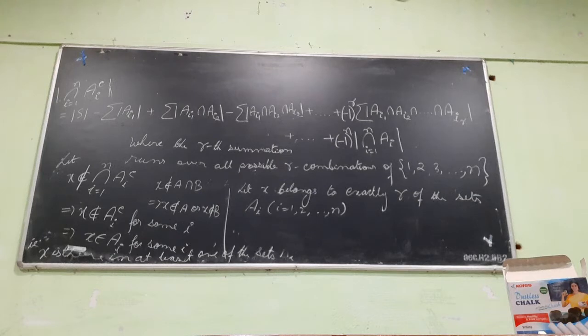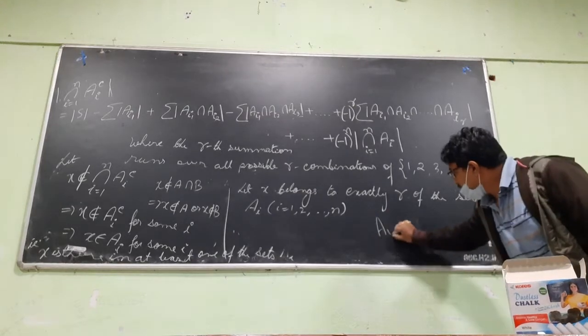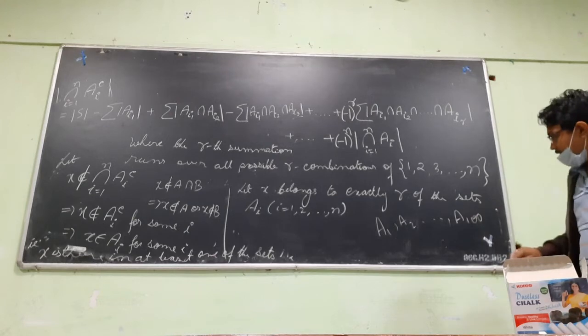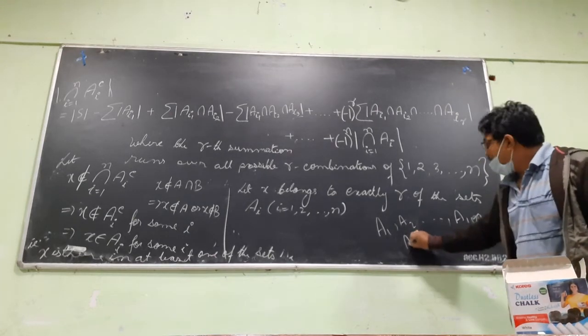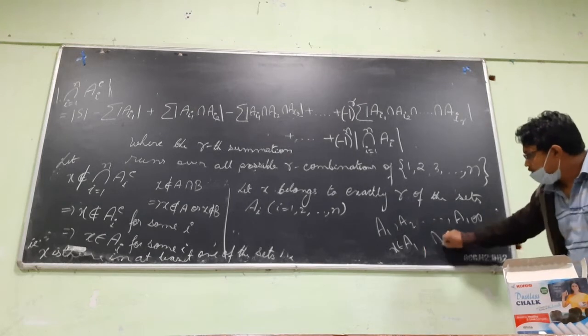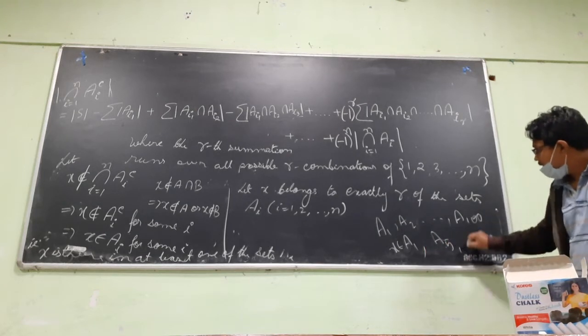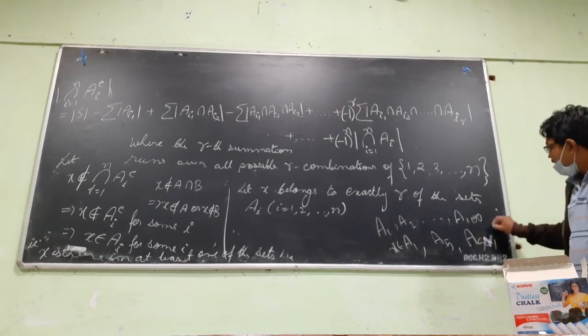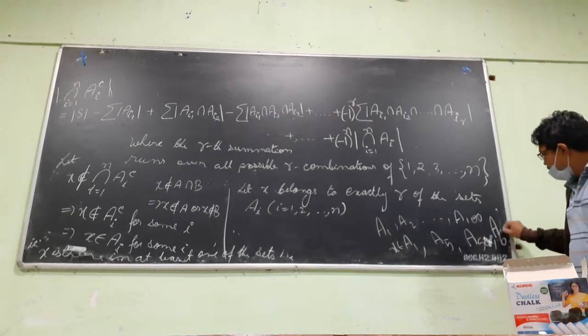Suppose the sets are A1, A2 up to A100. Out of this, suppose I know that x belongs to A1, x belongs to say A5, and x belongs to A50, and I also know that x belongs to A61.